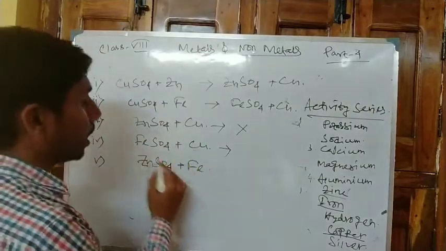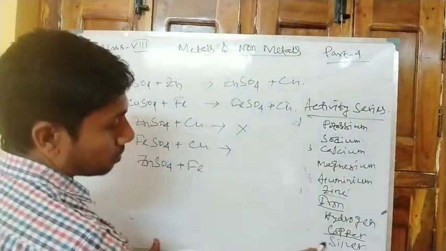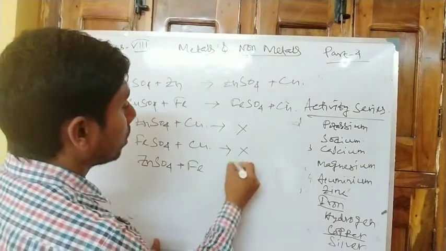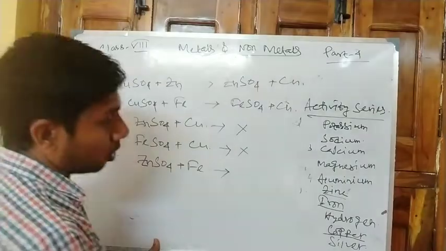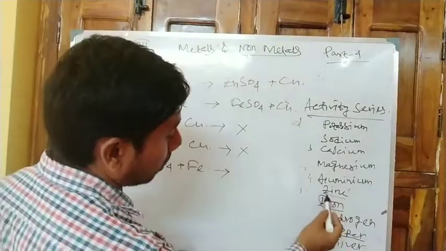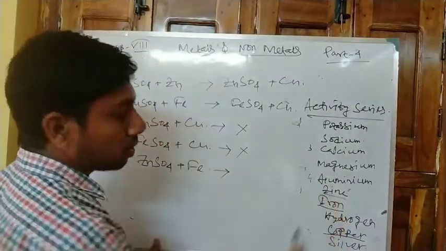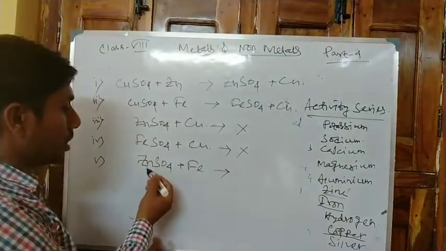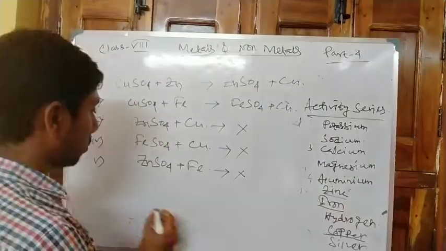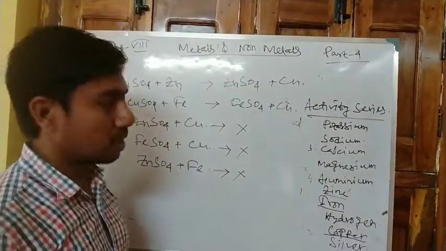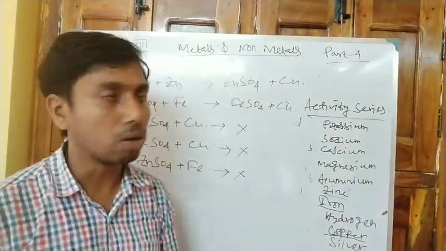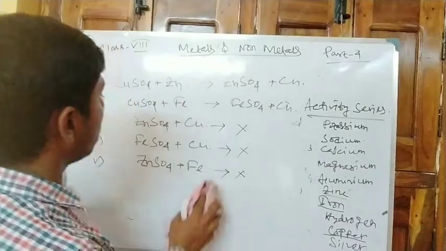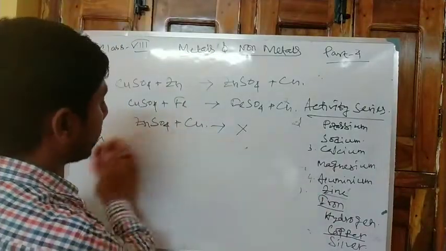Next one, copper and iron sulfate. Here also the same explanation: copper is below iron. And the last one, zinc and iron. Now iron and zinc. Zinc is above iron in the activity series, so iron cannot displace it. So these are the examples where a displacement reaction may occur or not, and we can easily explain it using the activity series.